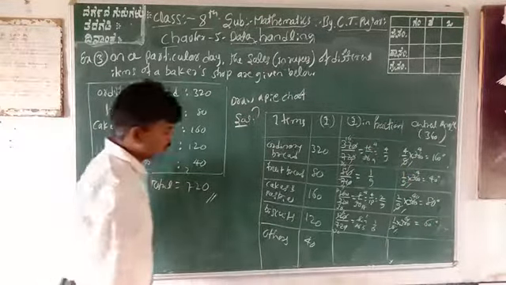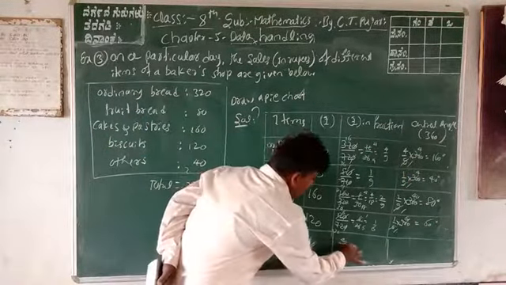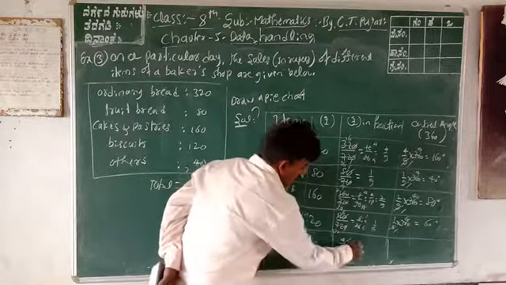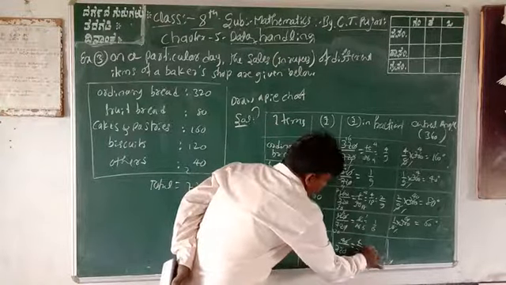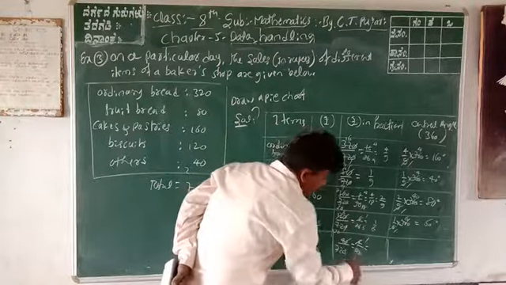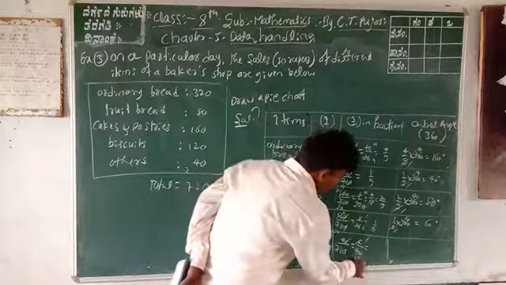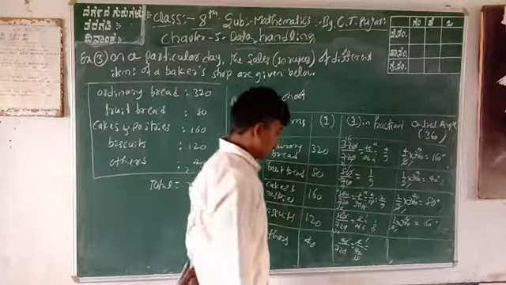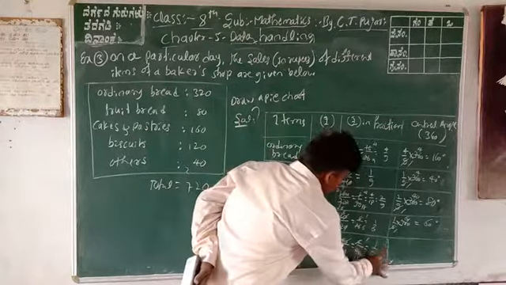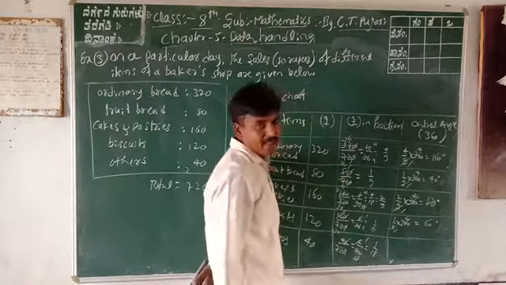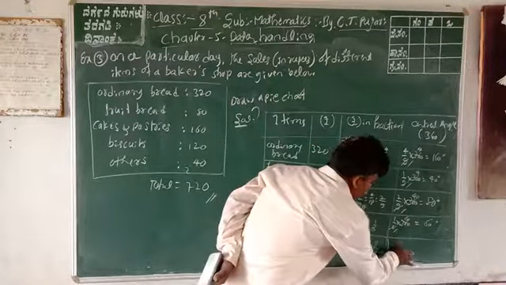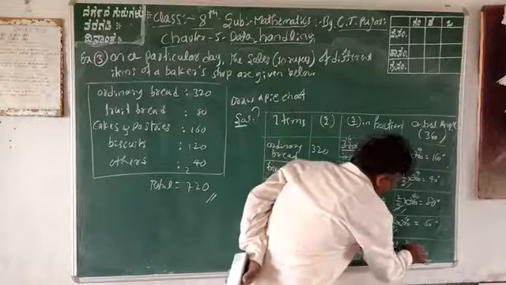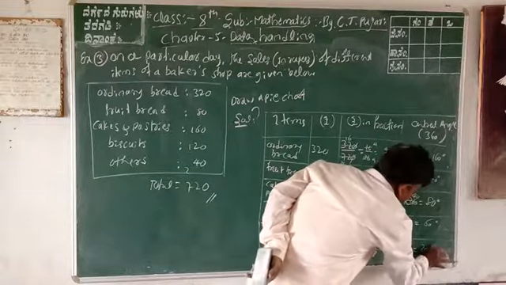The last one is 40 rupees, therefore 40 rupees divided by 720 rupees. Zeros cancel, 4 by 72. Therefore 4 ones are 4, 4 eighteens are 72, so 1 by 18 is the fraction. 1 by 18 into 360 degrees is equal to 18 twenties are 360, so 20 degrees only.